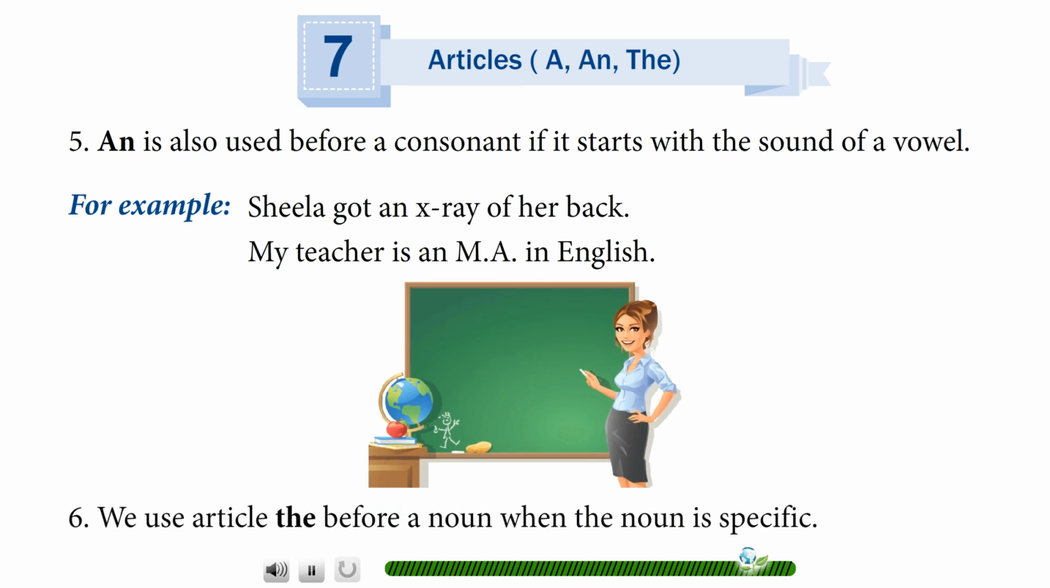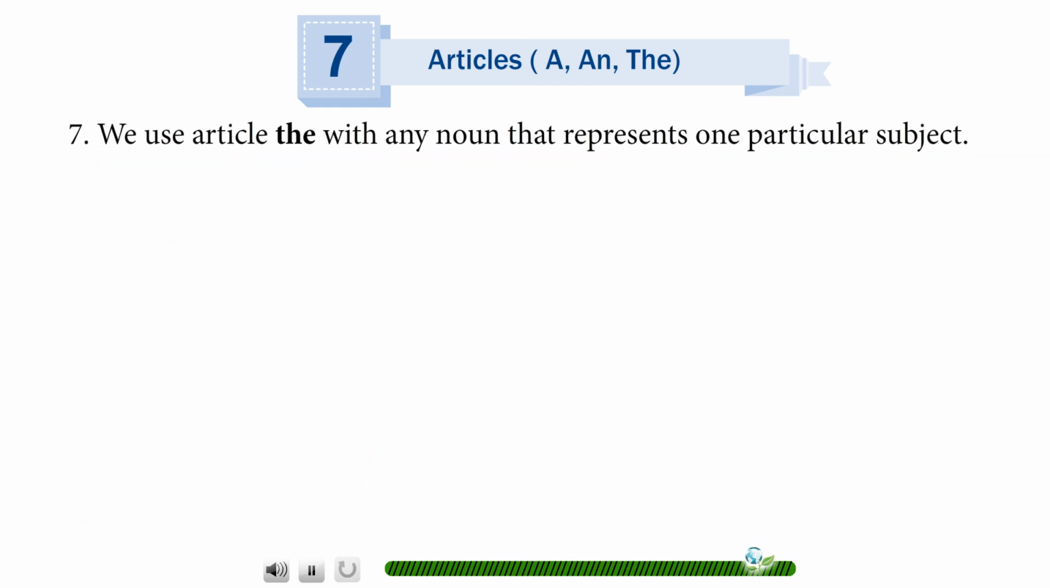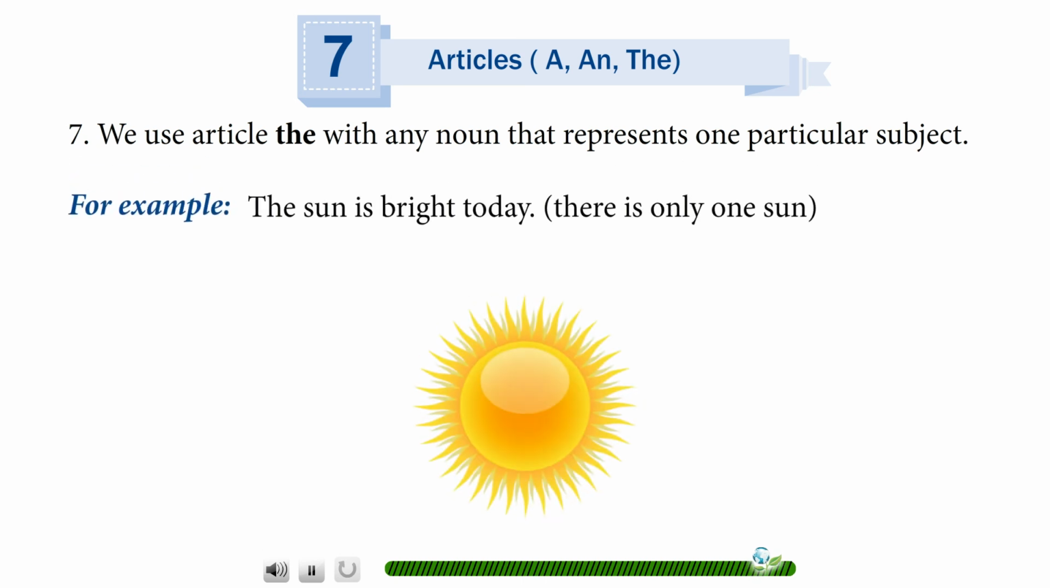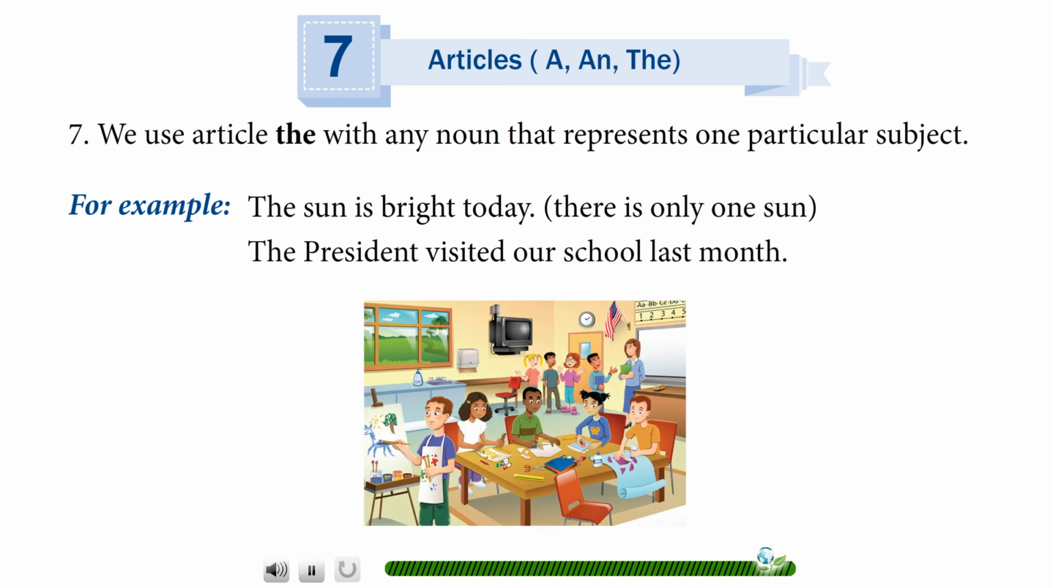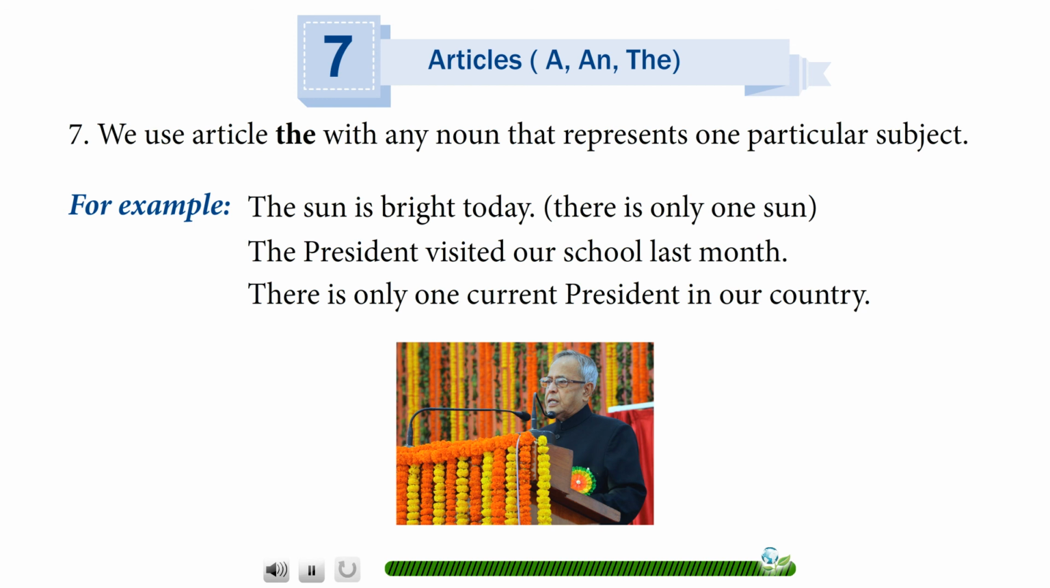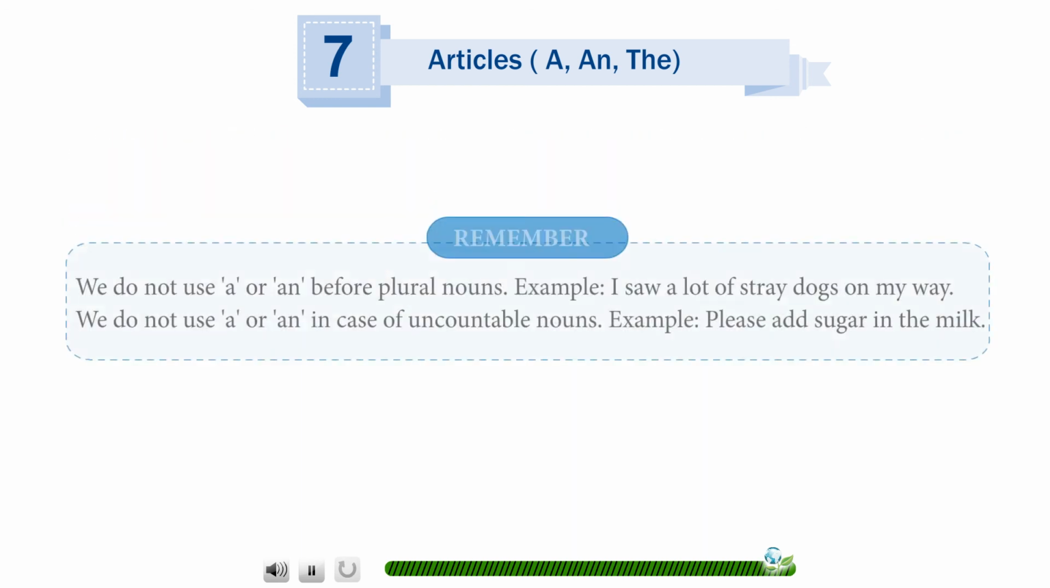We use the article the before a noun when the noun is specific. We use the article the with any noun that represents one particular subject. For example, the sun is bright today. There is only one sun. The president visited our school last month. There is only one current president in our country.